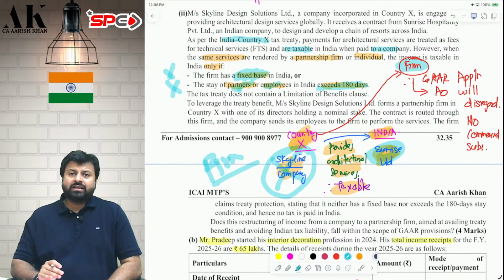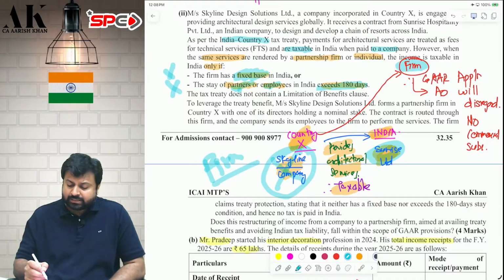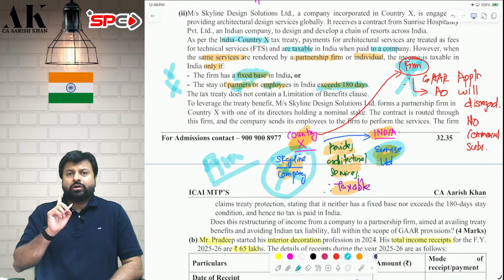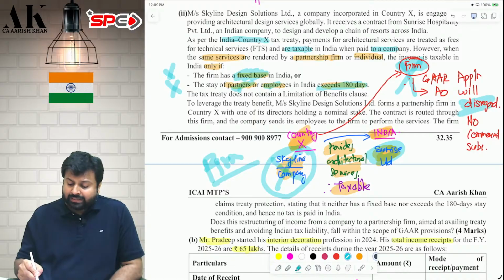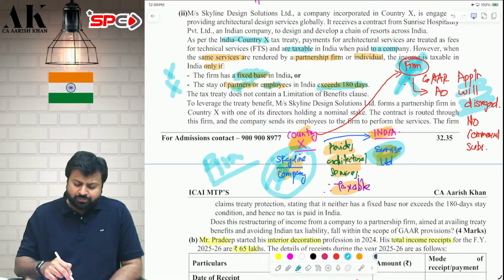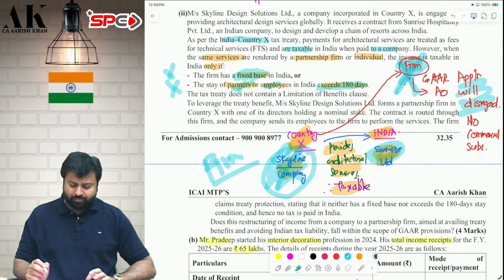So therefore, will GAR be applicable? The answer is yes. GAR will be applicable because there is no commercial substance in making this partnership firm. The only objective of making this partnership firm is to take tax benefit. Therefore, the AO will disregard this particular partnership firm and will assume this partnership firm to be a company only, and therefore GAR will be applicable. I hope it is clear to all of you.